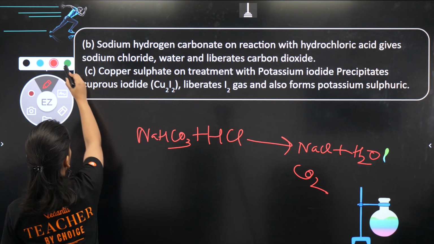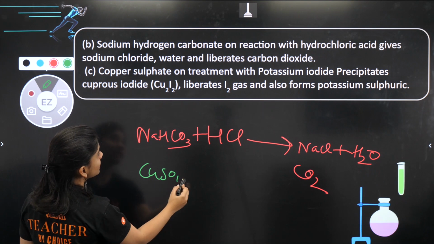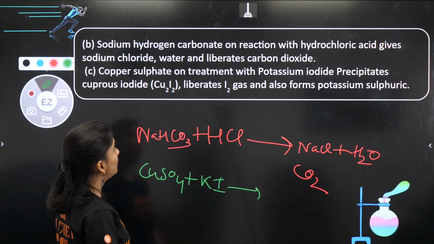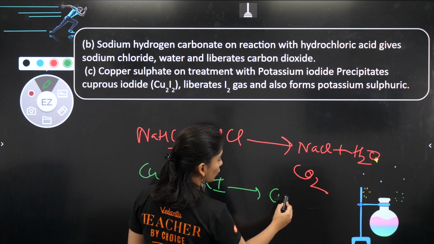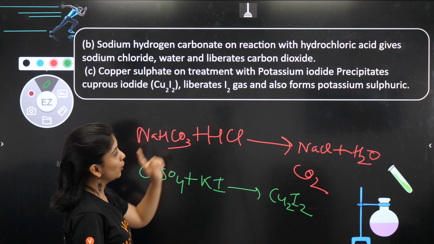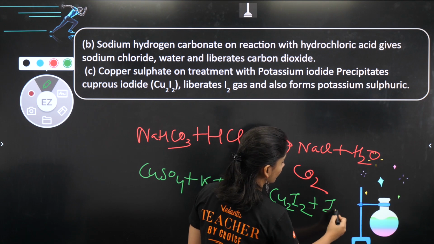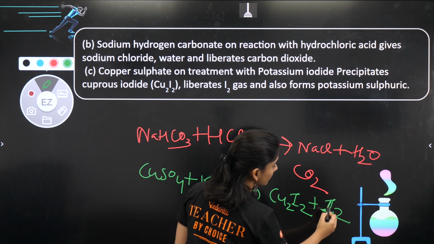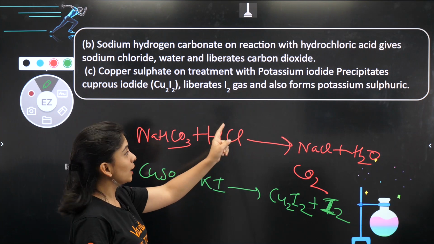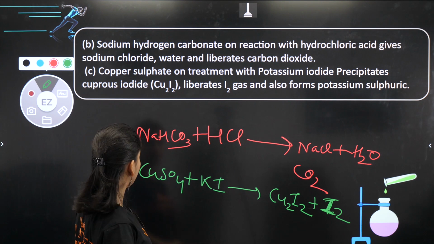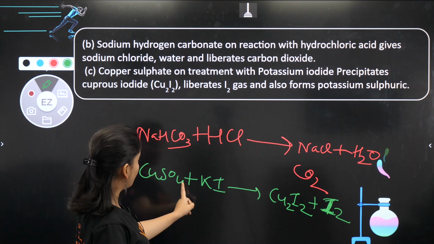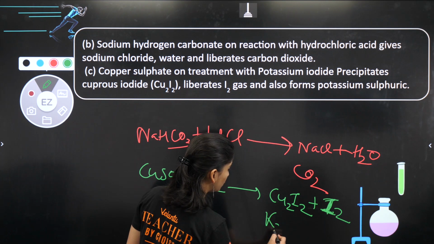We have copper sulfate on treatment with KI, which is potassium iodide, precipitates Cu2I2, cuprous iodide, metal salt, liberates iodine gas, because iodine is sublimable, that gets that much of energy that can sublime vaporize iodine, and forms potassium sulfate, that is K2SO4.